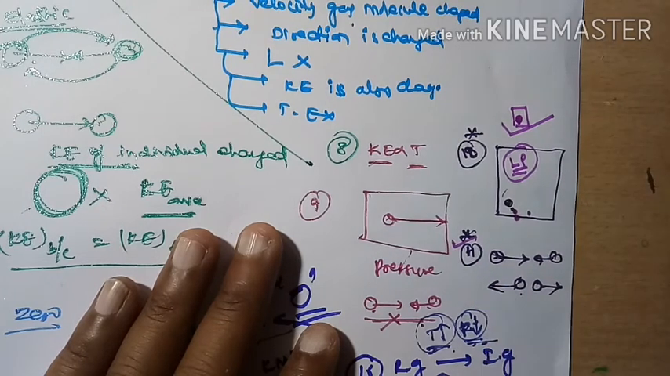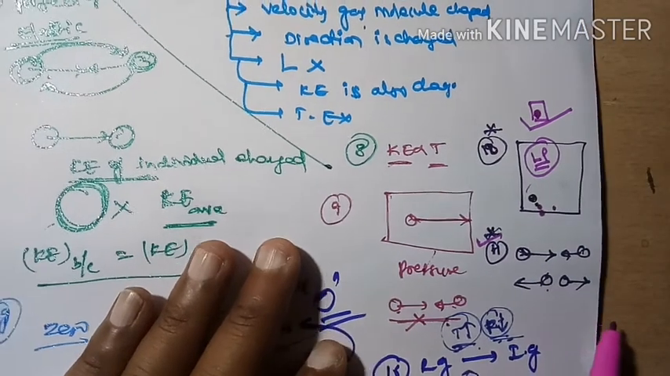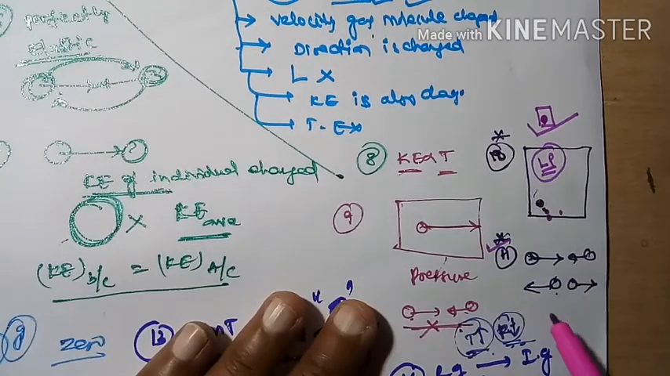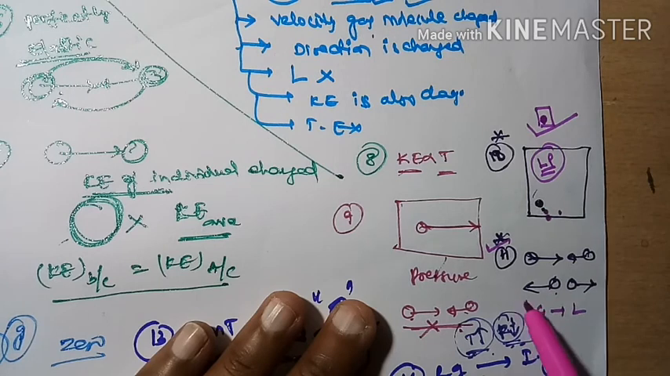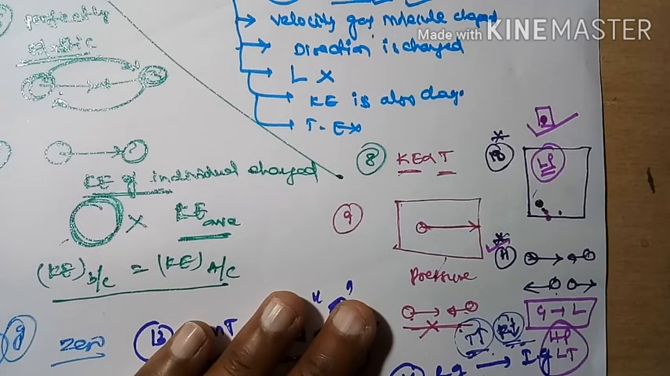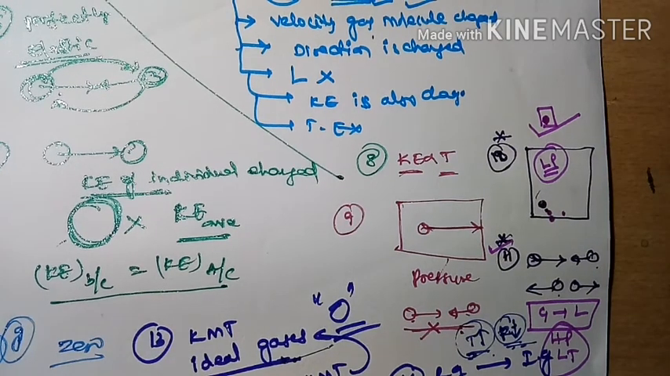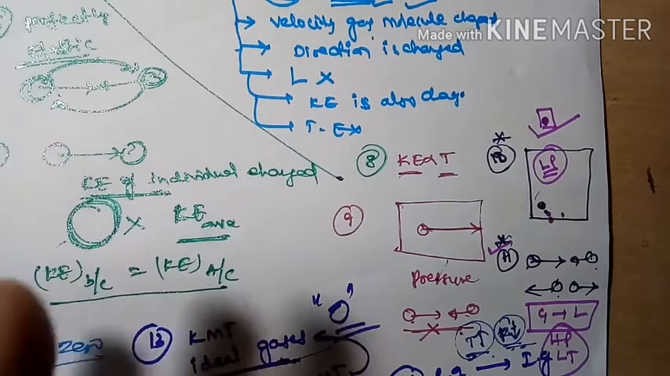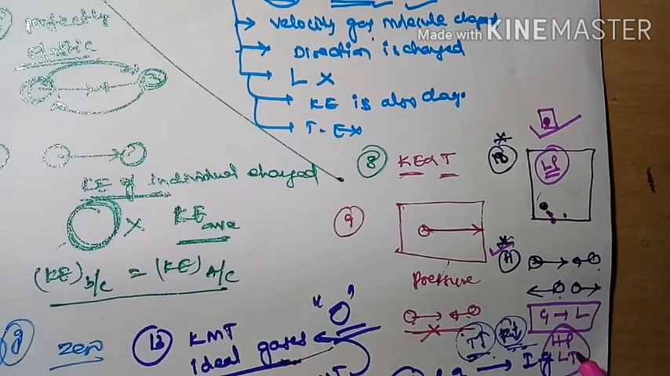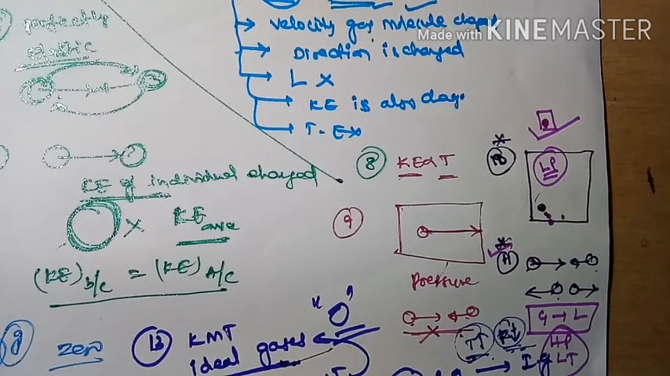Next one, how can we say this is the faulty assumption? We can convert gases into liquids at high pressure and low temperature conditions. Gas into liquid is possible only if there is a force of attraction between the molecules. If there is no force, we can never convert. So that's why these are the two faulty assumptions.